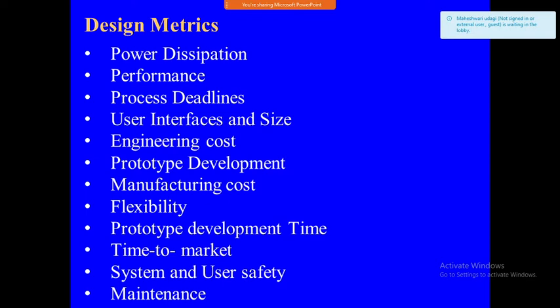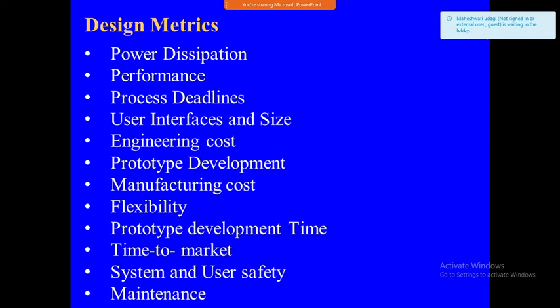See, this process deadline is important. If you are calling any friend over the internet, like a WhatsApp call, and if connecting takes 20 minutes, 30 minutes, no one is going to use that. Yes or no? The deadline has to be prefixed. If it is not able to connect to the particular system, it has to be ended, and once again you try for that. Yes, this is the process deadline.